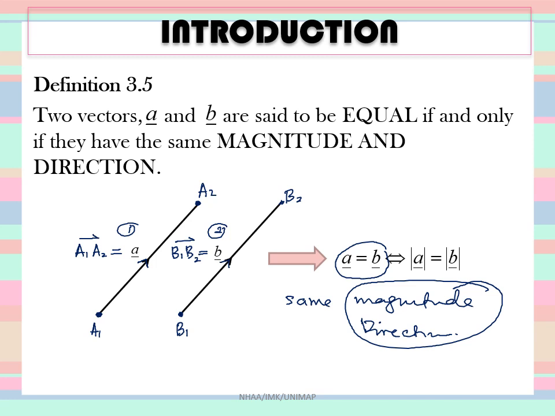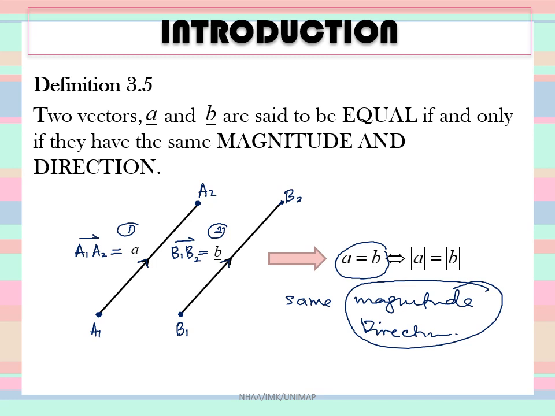If one of the vectors has a different magnitude or a different direction, then you cannot say that they are equal. Even though they have equal magnitude, with different direction they are not equal.